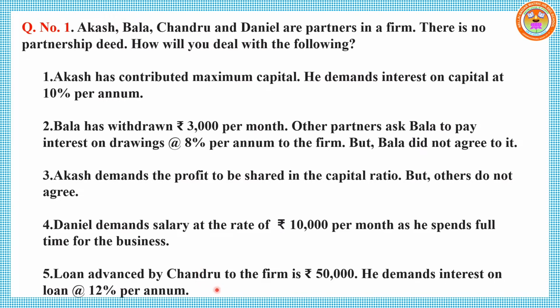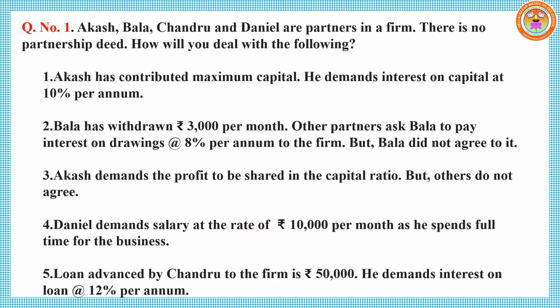Loan advanced by Chandru to the firm is 50,000. He demands interest on loan at 10% per annum. So according to Partnership Act, interest on loan advanced by partner to the firm is to be allowed only at the rate of 6% per annum, not more than that. Whereas Chandru is demanding 12% per annum. He is eligible to receive only 6% per annum who has given loan to the business. So let me see how to write the answer.